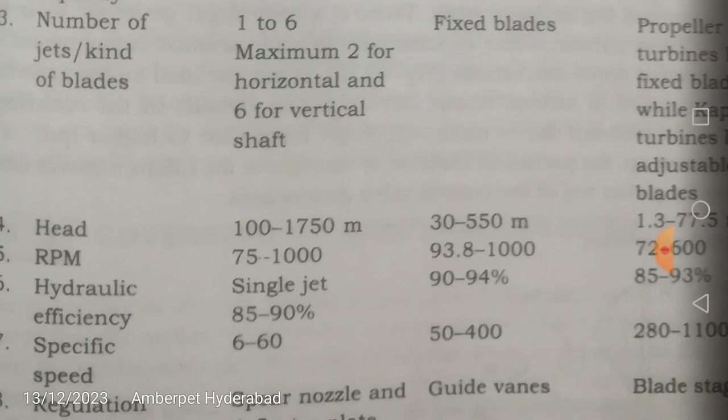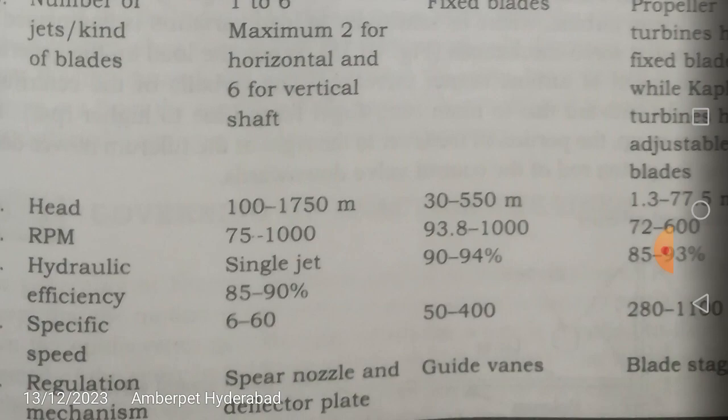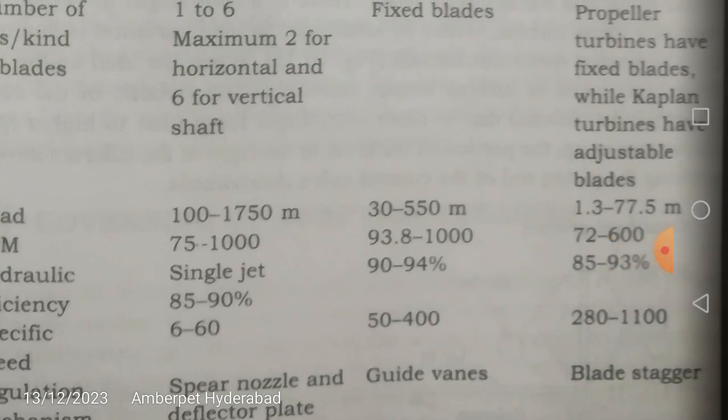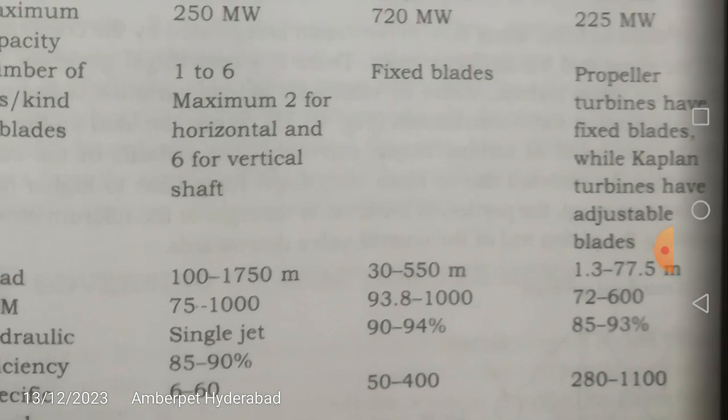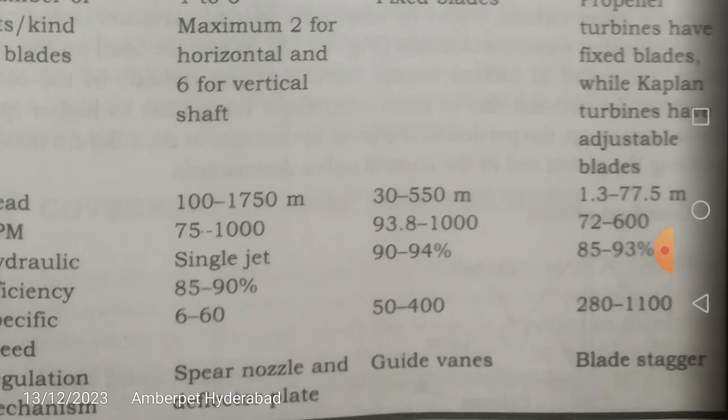Because the head is very less, the specific speed will be very high, because we have just seen that specific speed is inversely proportional to the 1.25 power of the head. Hydraulic efficiency is 85 to 93%. The minimum is comparable with the minimum efficiency of the Pelton wheel, and the maximum matches the maximum efficiency of the reaction turbine, that is the Francis turbine.